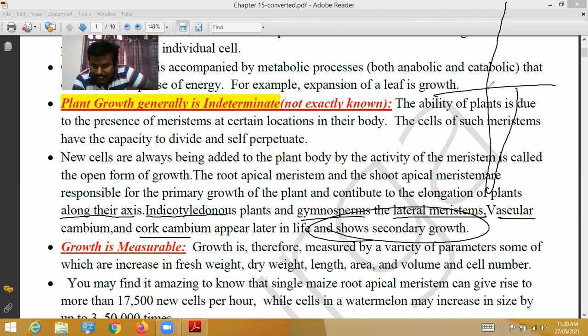Lateral meristem means it is in the stem. The word 'lateral' itself says the meaning. These are called lateral meristems.